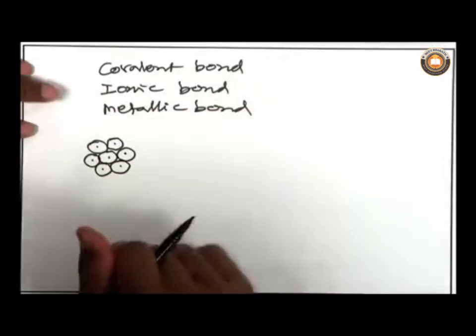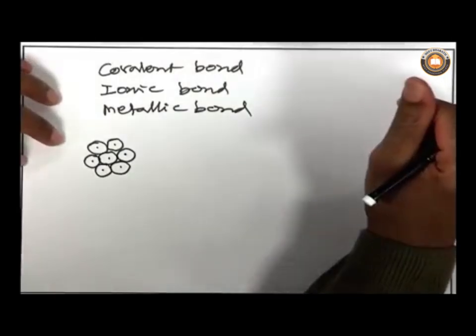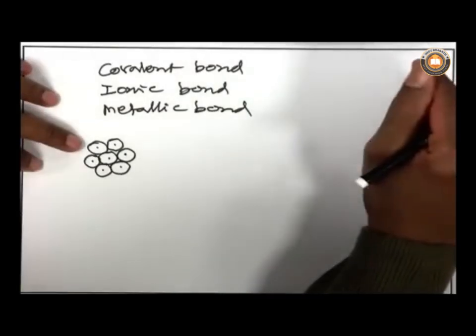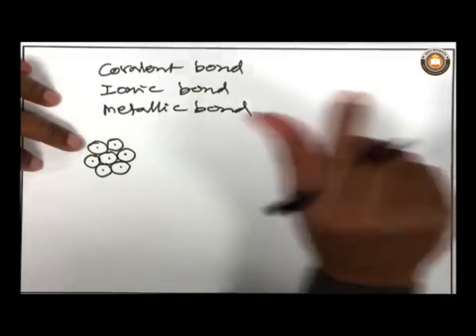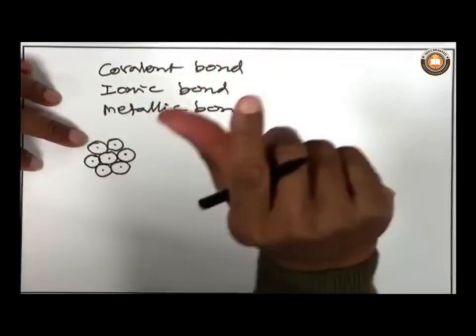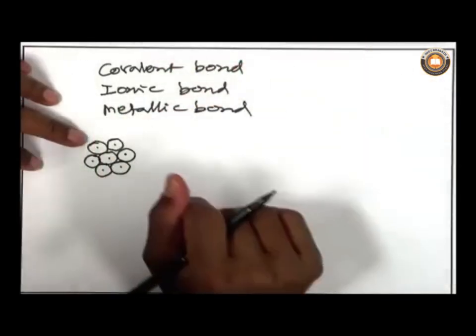What I have drawn here is only a two-dimensional figure. Metals are arranged in a three-dimensional way. So here again there is sharing of electrons among the atoms. It is not sharing between any two metal atoms, but sharing of electrons among several atoms.